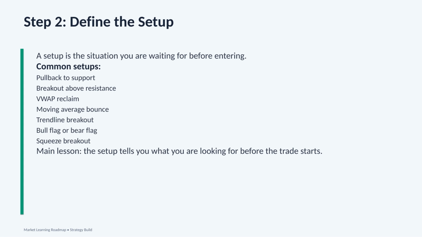Now we are on step 2. Define the setup. A setup is the situation we are waiting for before entering a trade. This is very important because a setup is not the same as an entry. The setup tells us what we want to see before the trade even starts. For example, one common setup is a pullback to support. This means price is in an uptrend, then pulls back to an area where buyers may step in again.